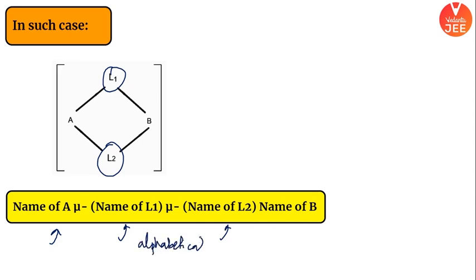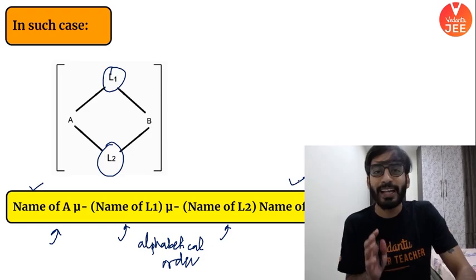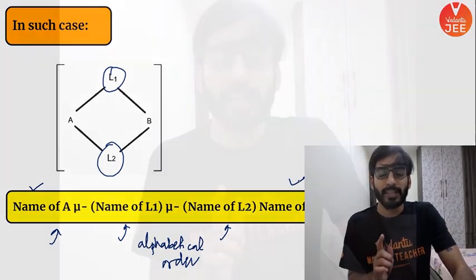Alphabetical order. One word for you. Similarly, A and B is also named as per their alphabetical order. This is a very, very simple thing. The entire naming is always constructed on one simple point, that you have to write it in the alphabetical order. ठीक है, आपको alphabetical order का ध्यान रखना है. I'll give you more examples. It will become crystal clear.